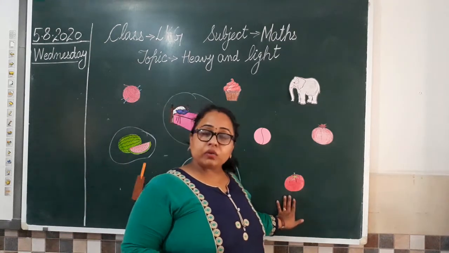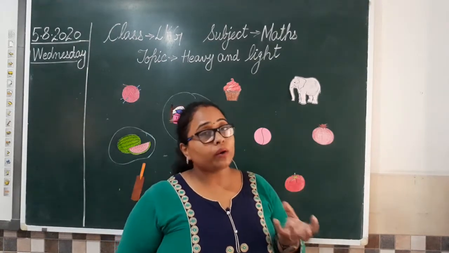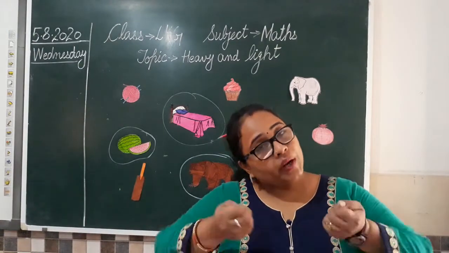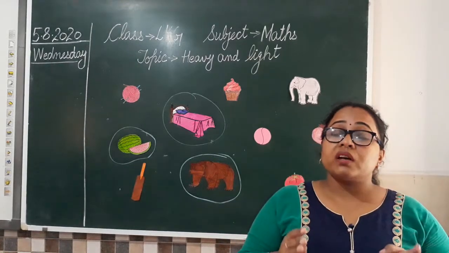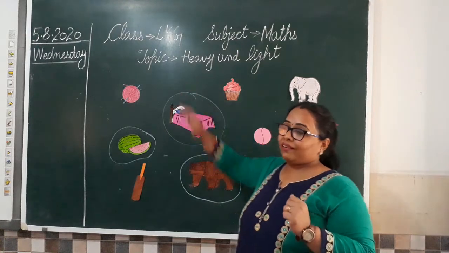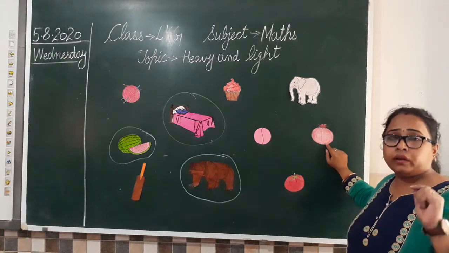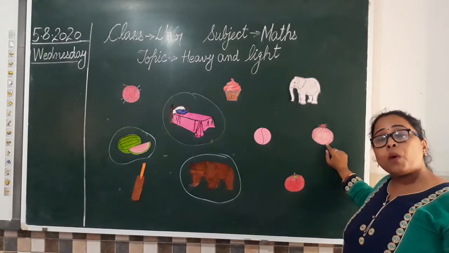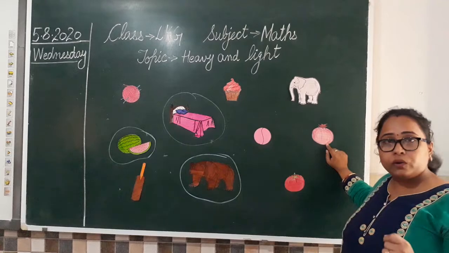Then we have a tomato. So can you hold one tomato in your hand? Abhi aap ek tomato hold kar paate ho. But if I give you 20 tomatoes, kya aap 20 tomatoes utha paoge? No, because 20 tomatoes ka weight zyada ho jaayega aur woh kaise ho jaayenge? Heavy ho jaayenge. So one tomato we all can. Then I have one pomegranate. One pomegranate aap pick kar sakte ho. But if I again give you 10 pomegranates in a bag, it will be heavy for you. Aapke liye bhaari ho jaayega.